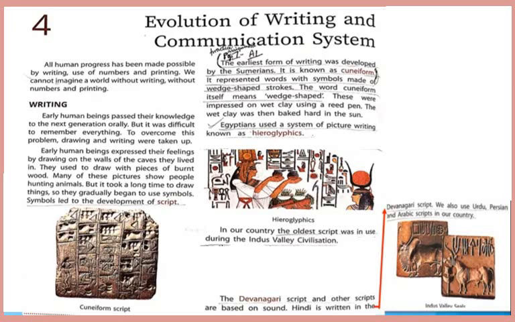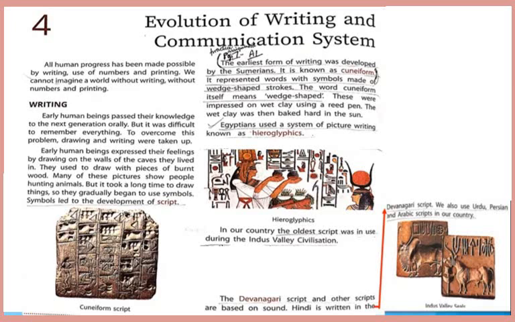First is writing. Early human beings transmitted their knowledge to the next generation orally, but it was difficult to remember everything. To overcome this problem, they started drawing and writing. Earlier, they expressed their feelings by drawing on the walls of the caves they lived in with pieces of burnt wood. Many of these pictures show people hunting animals.